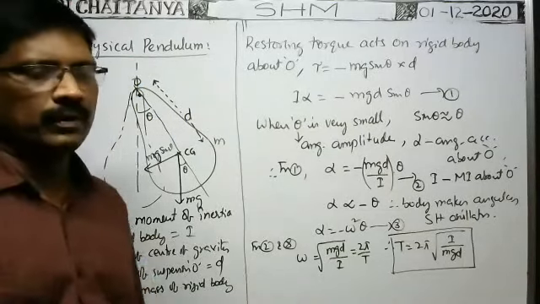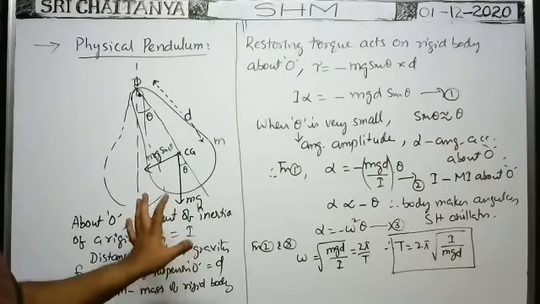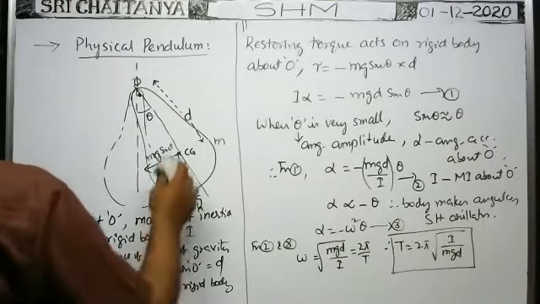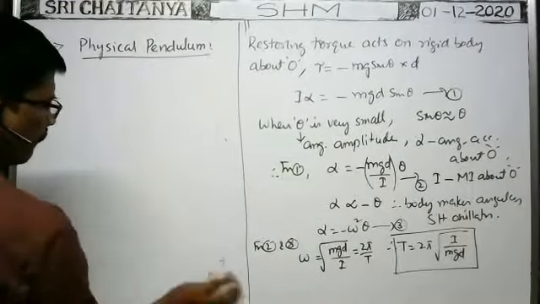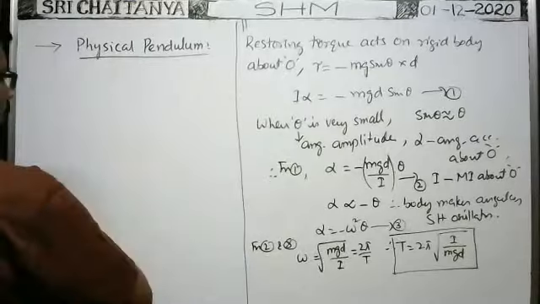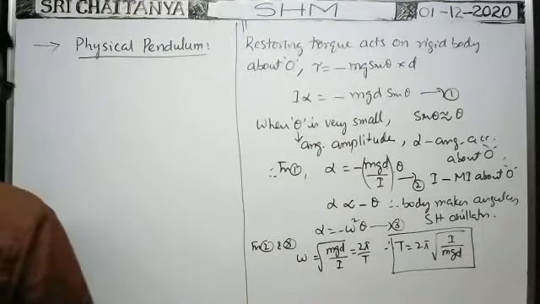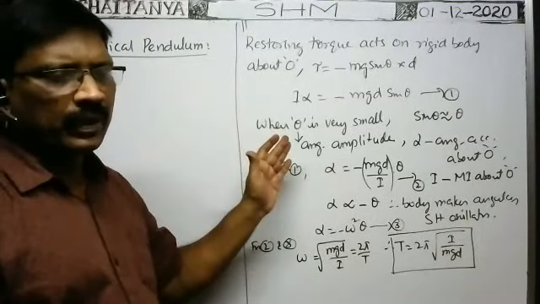Okay, I will discuss one example now based on this. Shall I erase this part? Of course, these are not important from the IP point of view, but these are very, very important for objective.